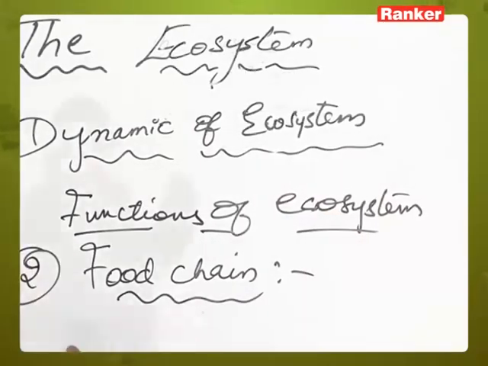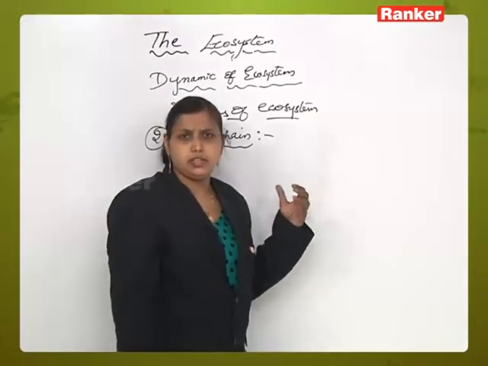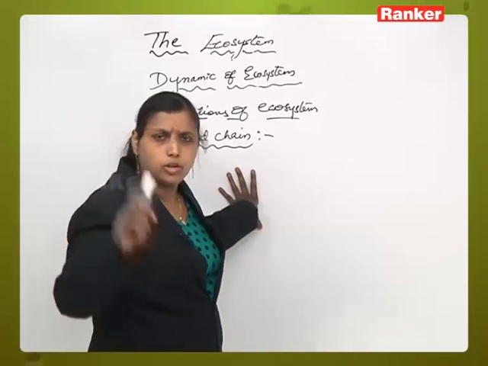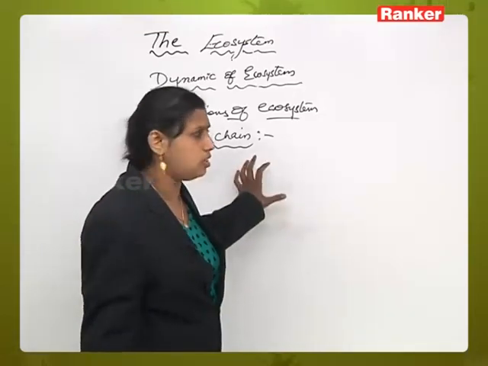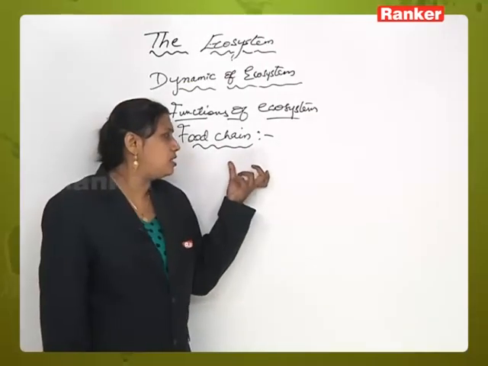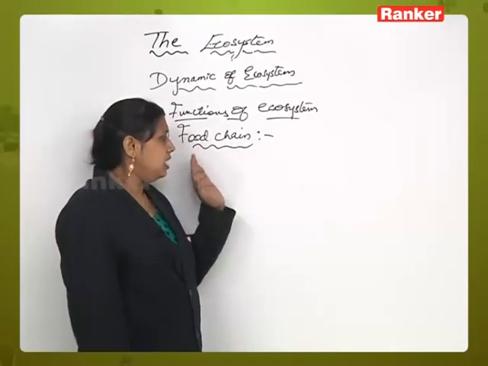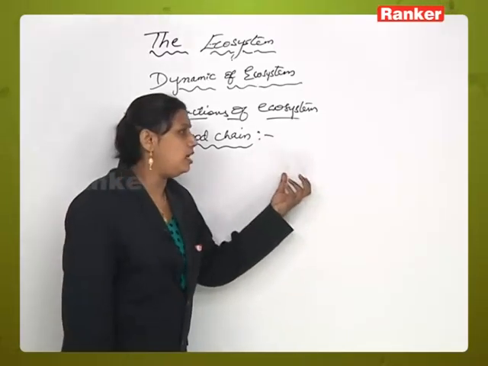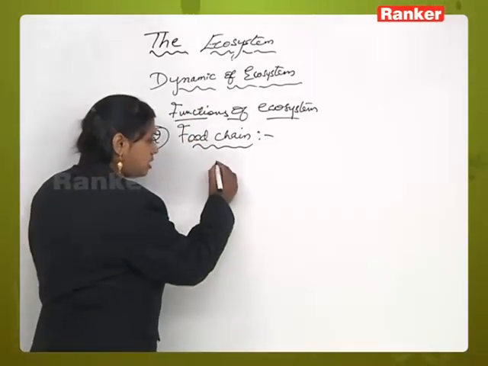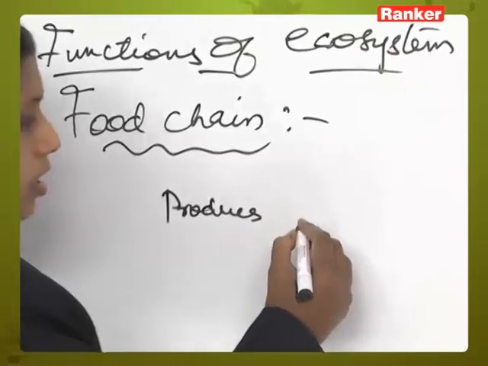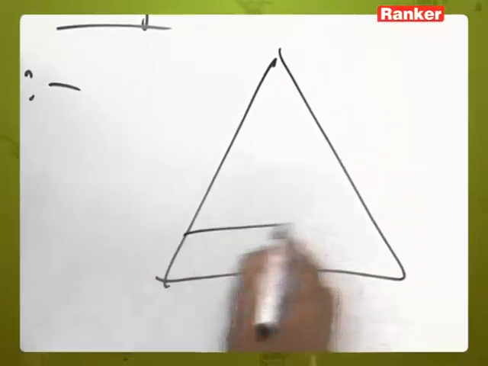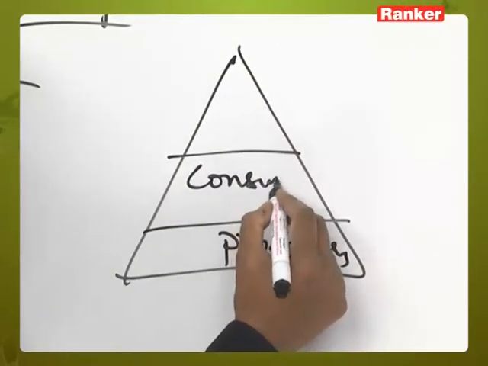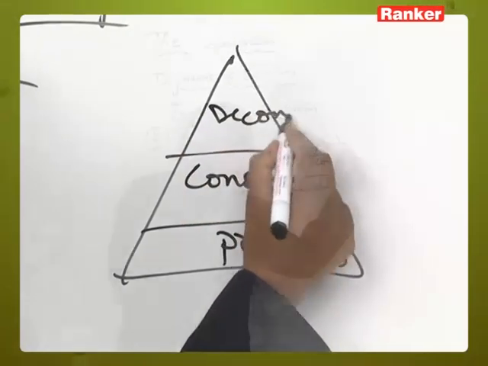Next topic in the functions of ecosystem is the food chain. Now what is a food chain? As we studied in the first class, food chain is nothing but the flow of food energy from producers to the top carnivores, from one trophic level to another level. So in an ecosystem, producers and different types of consumers are arranged in a linear sequence on the basis of the food habits in which they are occurring. Now here the energy rich food material passes from producers, like for example, if it is a pyramid, you will have producers, some consumer levels, consumers and decomposers or top carnivores.